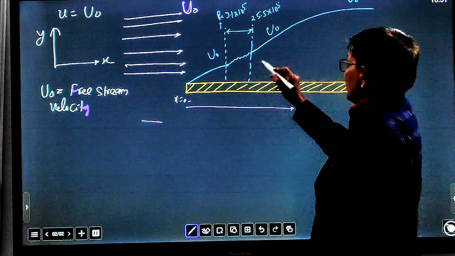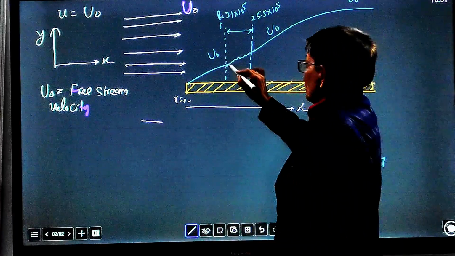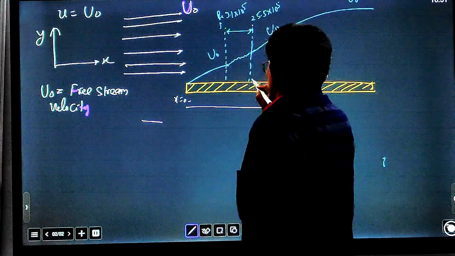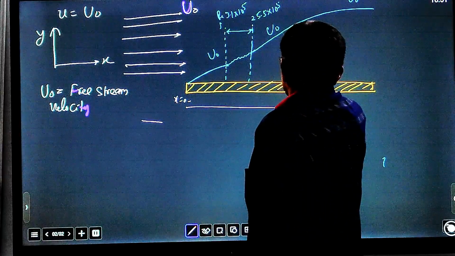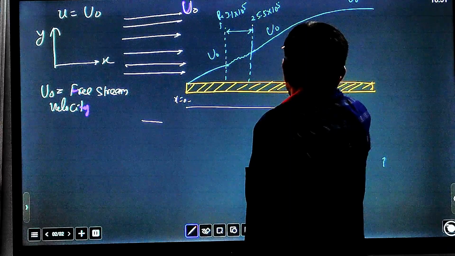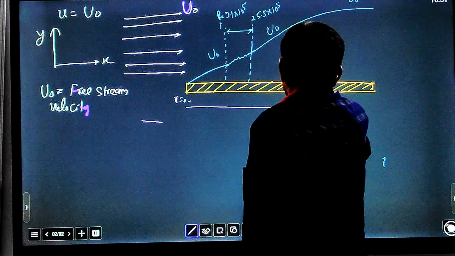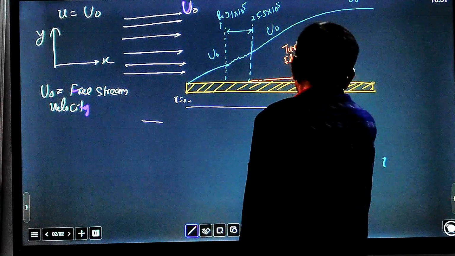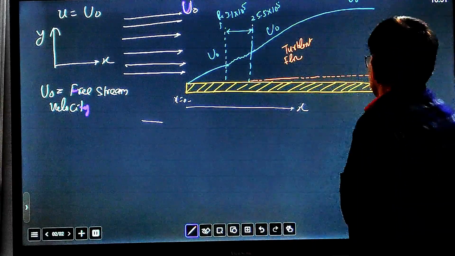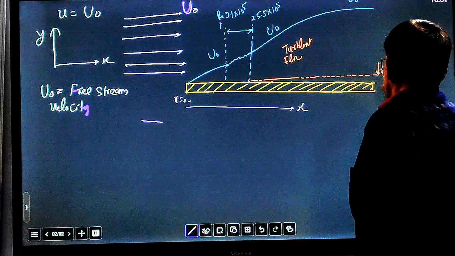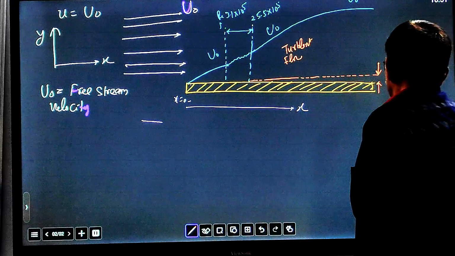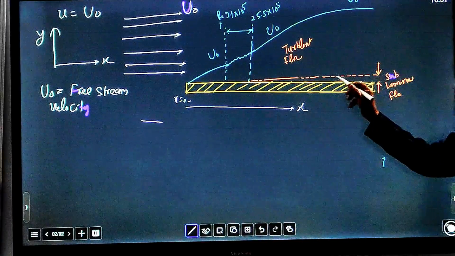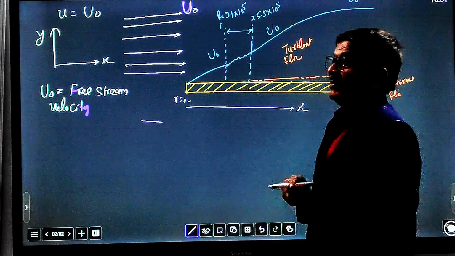So how will fluid behave in this region? Starting here, you again find the flow is not completely turbulent. This is the turbulent region, but still there is a sublaminar layer, where the fluid is still laminar. This is a very thin layer within which the fluid flow is just laminar.